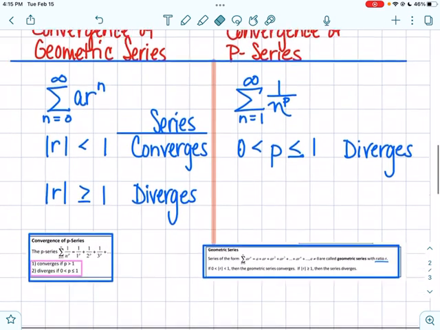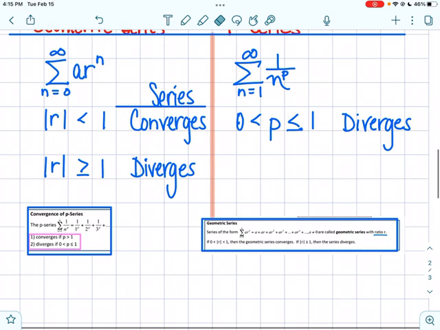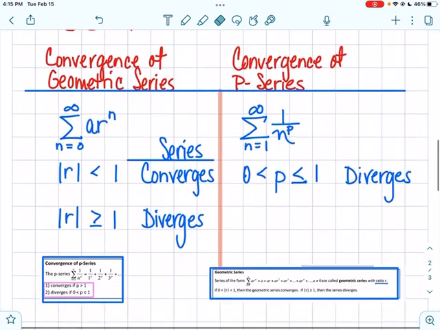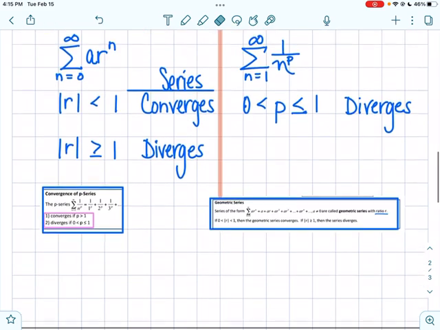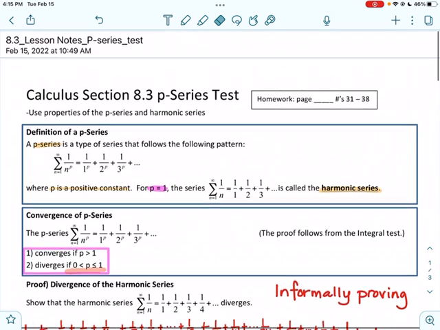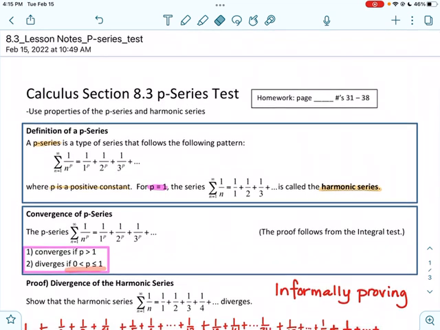So you have your convergence of p-series and geometric series. I just wanted to review those. They are something that students will often mistake. We will be working on integrals as well to prove these, but that's it. Very short. And that completes this lesson, 8.3 Part 2 on the p-series tests.